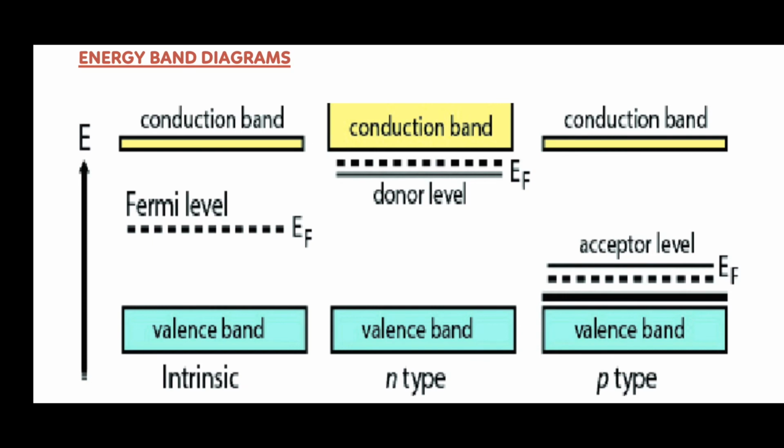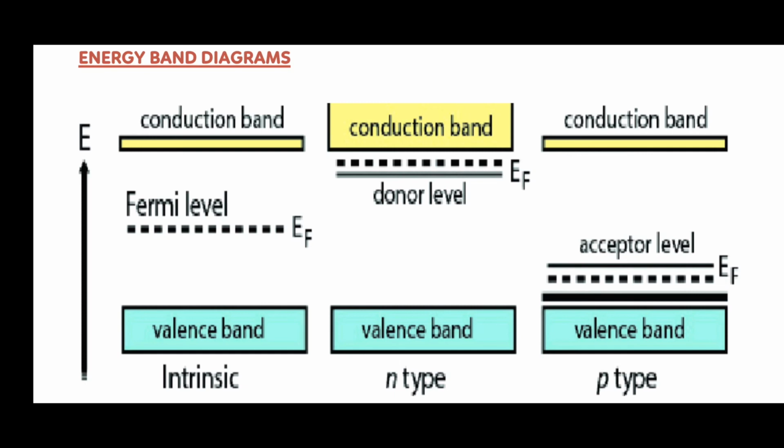Moving to the next, that is N-type. You can see here the Fermi level is present near the conduction band because a large number of free electrons are available in the conduction band because of the addition of the pentavalent impurity. These electrons are free electrons which did not fit in the covalent bond of the crystal. However, a minute quantity of free electrons is available in the conduction band, forming holes.